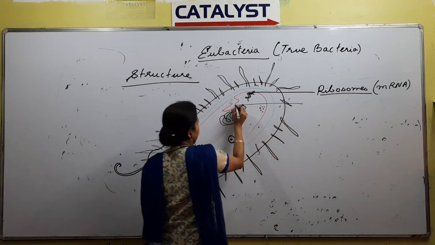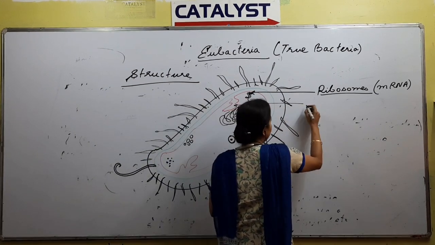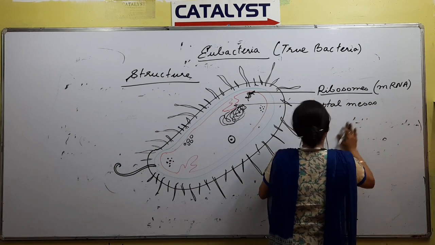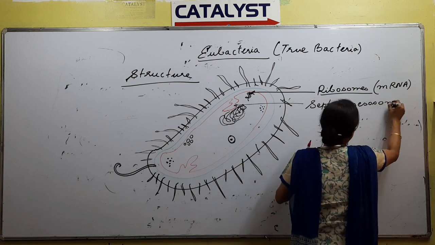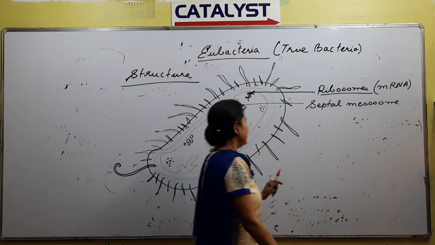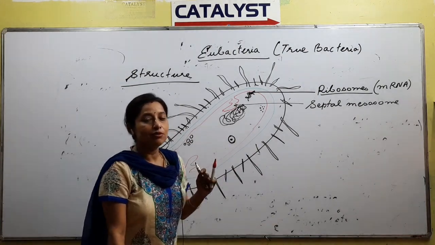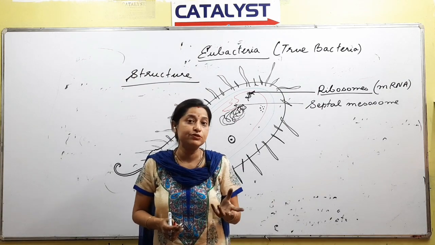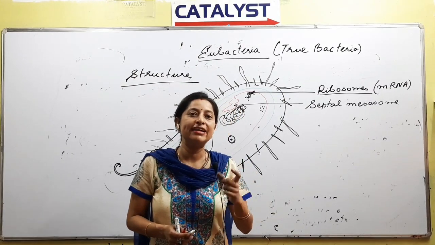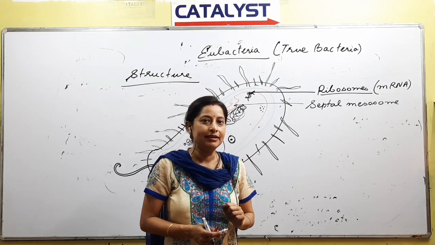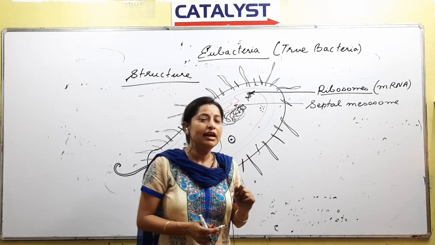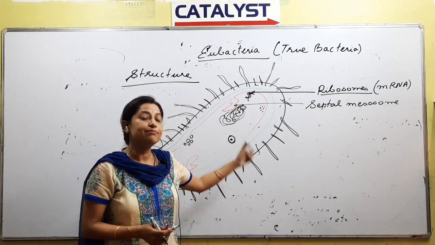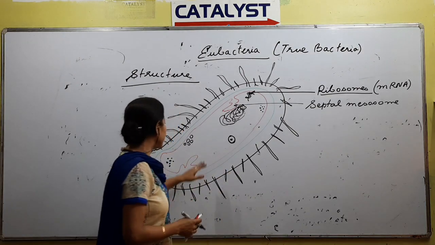A red portion, this is called as septal, prokaryotic cell, no? Here it will almost look similar. But here one point you need to remember: whenever we talk about bacteria, there are various shapes of bacteria, right? According to the shape that they have, bacteria have different names: coccus, bacillus, spirillum, rod shaped, etc. So the bacteria that we are drawing here is nothing but a rod shaped bacteria, right?